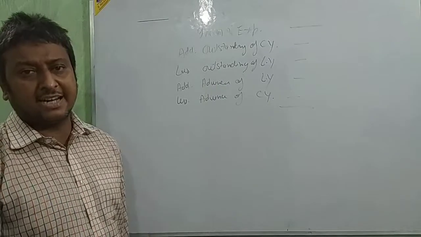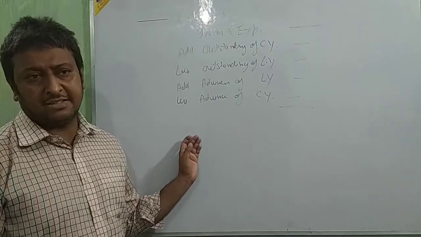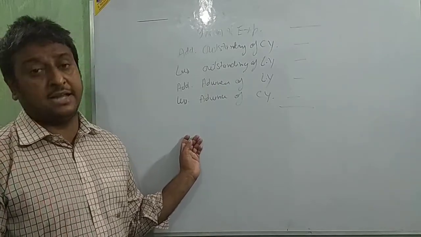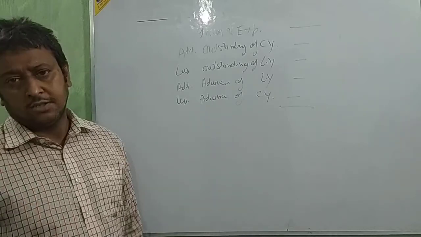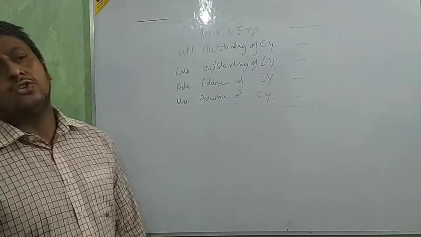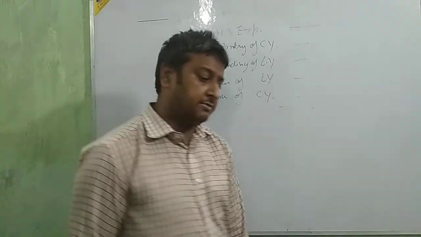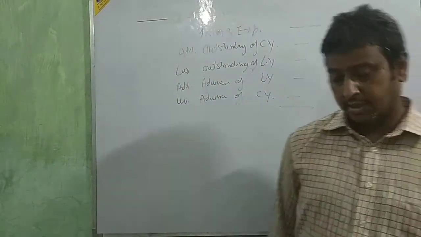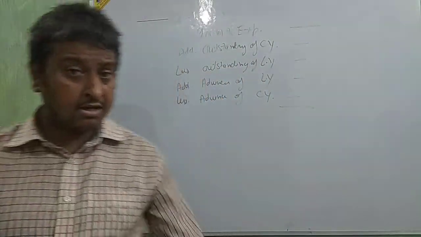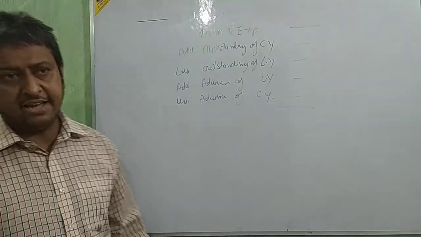Okay, clear? Special donation for a building, donation for a park, donation for any other things, that is the special donation. Then we show that donation in the balance sheet, beta.